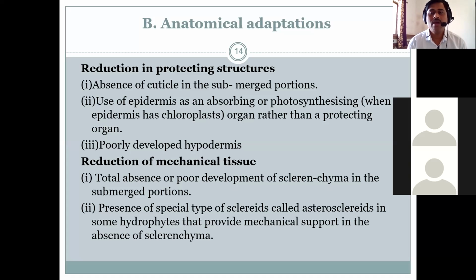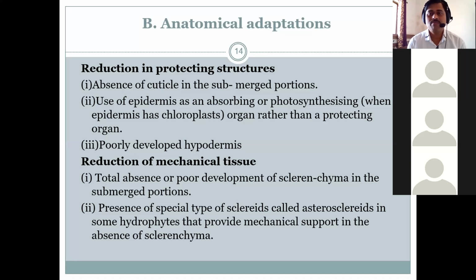Then poorly developed hypodermis, hypodermis is rarely developed, or if developed it is generally single layered, or 1 to 2 layered only, so it is not well developed. Reduction in mechanical tissue, just like absence of the sclerenchyma or collenchyma. Astrosclereids, a special type of sclereids, are generally seen in case of hydrophyte, that is internal hairs. Internal hairs असतात, they are present inside, particularly in air chambers. आता हे पुढे आपण याच्यामध्ये बघणार आहे, Nymphaea मध्ये येणार आहे. Okay.